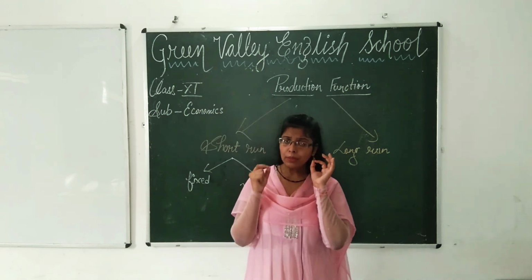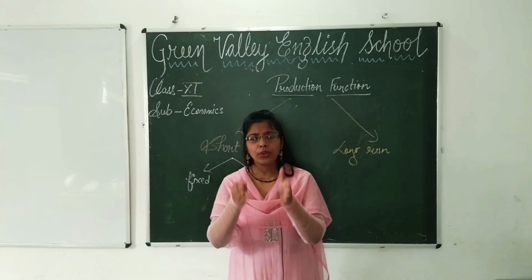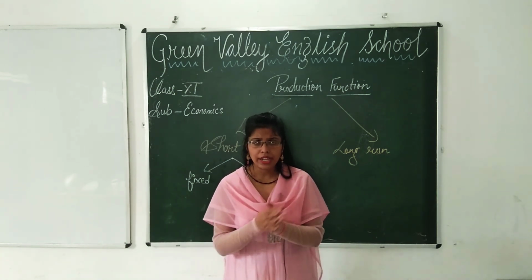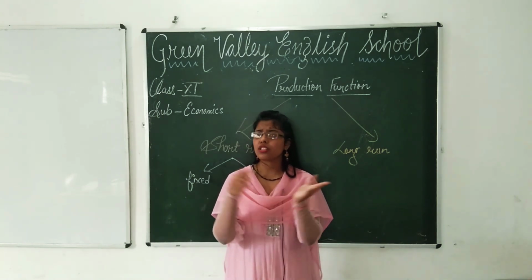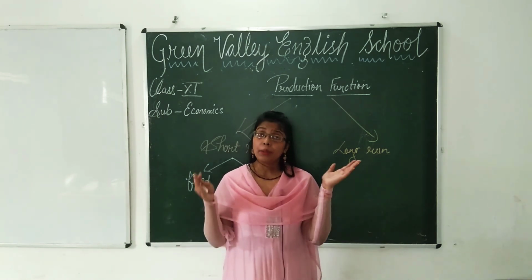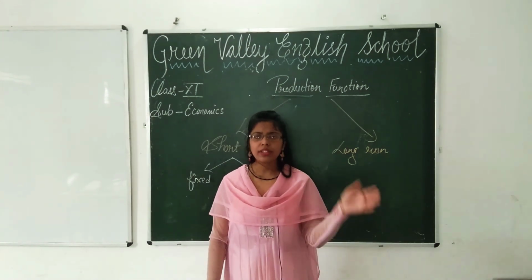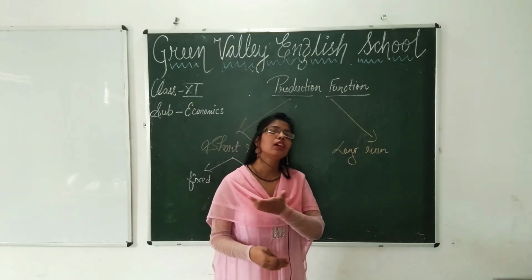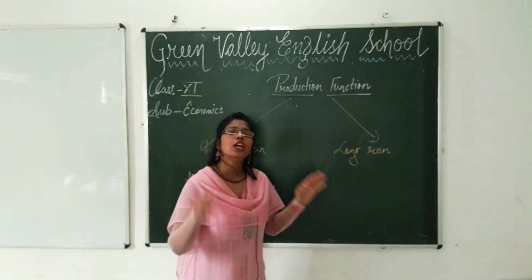Students, never get confused. Short run and long run does not mean according to the calendar, according to tenure. No, it means what kind of industry is involved, what kind of industry is there in production. Okay, for the cement industry and steel industry, a period of 10 years is also short run. And for a wheat producer and rice producer, even a period of 1 year is long run. So hopefully now it is clear what is short run and what is long run.